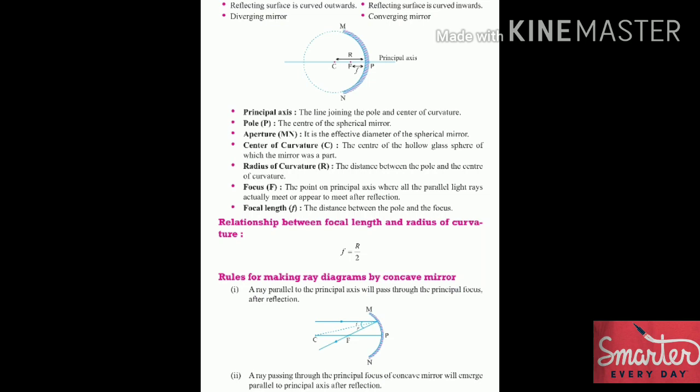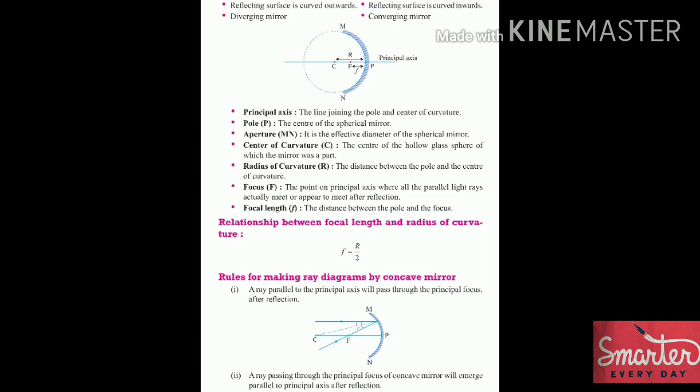Look at the diagram carefully. Now the light ray is coming and it is reflected from the concave mirror and passes through the focus. So basically this law states that if we pass any light ray which is parallel to the principal axis, then it will definitely pass through focus. Now let's study the second law.